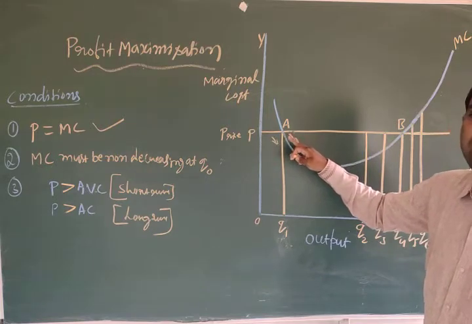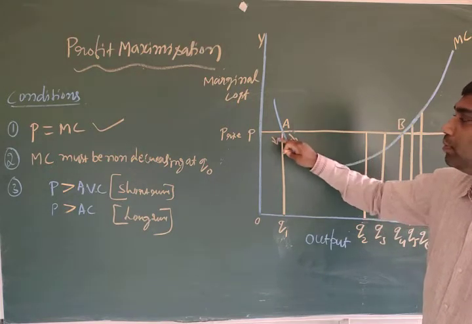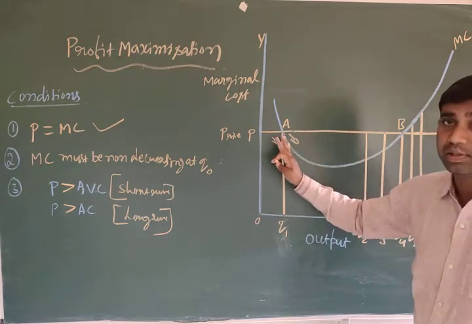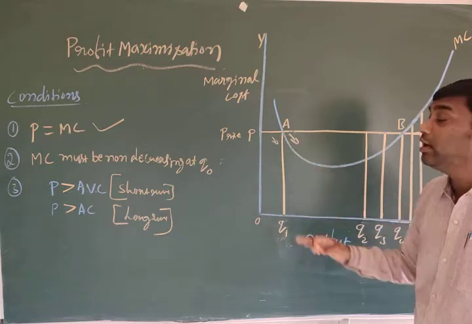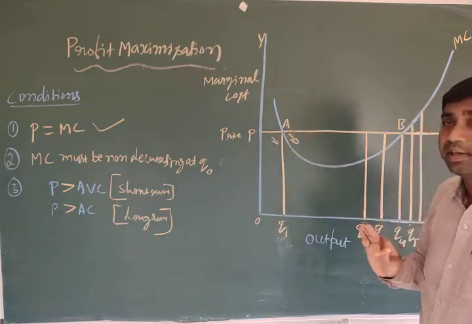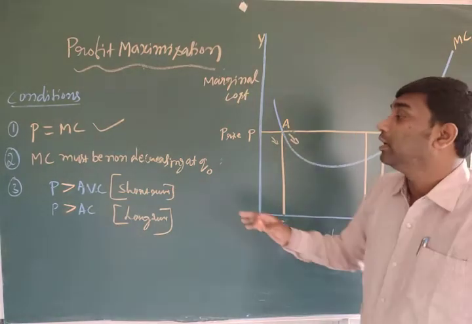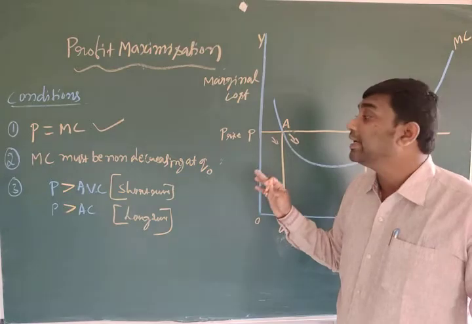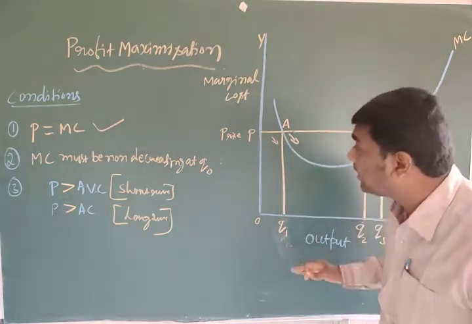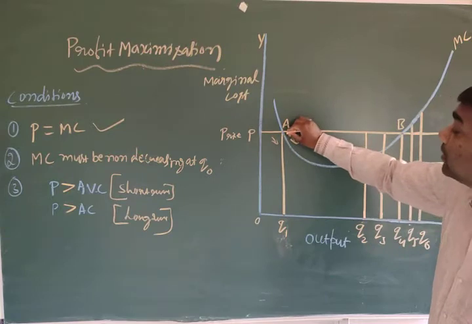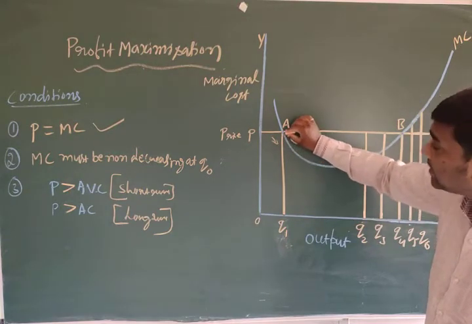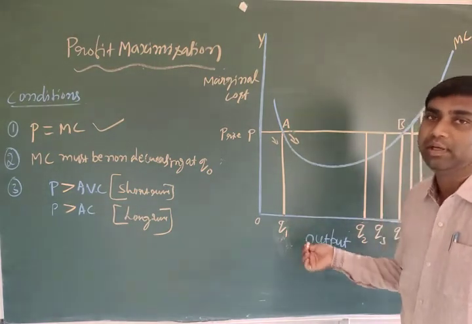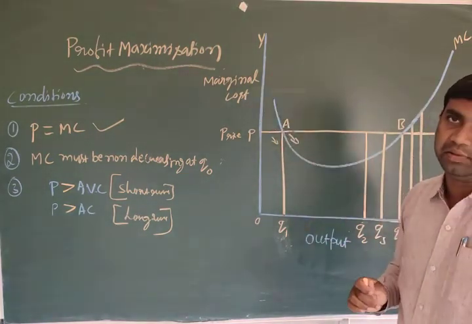The first condition clearly points this out. P is equal to MC. Here the price line is equal to the marginal cost, meaning both intersect here. That's why at the point A, the first condition is fulfilled. But MC must be non-decreasing at Q0. Non-decreasing means should not decrease, but here marginal cost is decreasing, not increasing. That's why this point is not considered a perfect point to achieve profit maximization.